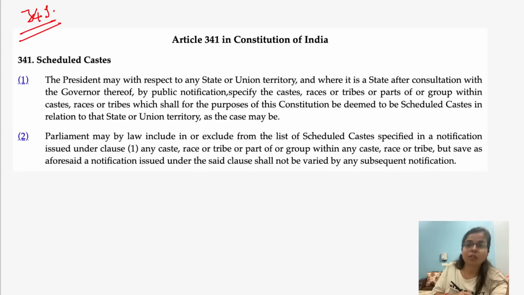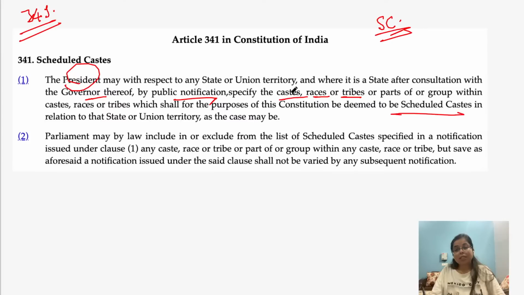Okay. Now, Article 341 of the Indian Constitution empowers the President of India to classify any caste as scheduled caste in India. So, the President, in case of any state, after consultation with the governor of that state, or in case of a union territory, can release a public notification and specify the castes, races and tribes as scheduled caste. That is, particular castes, races and tribes can be classified into scheduled caste by the President of India.